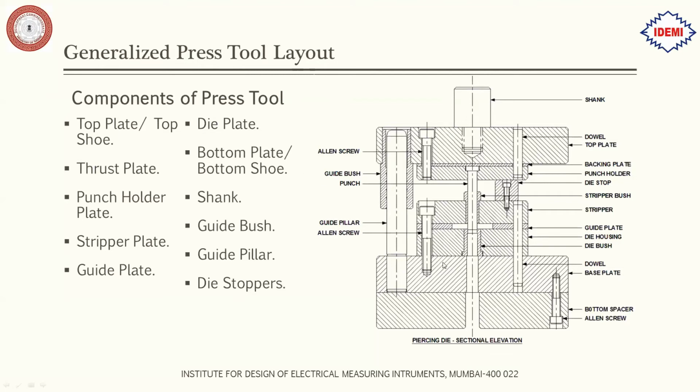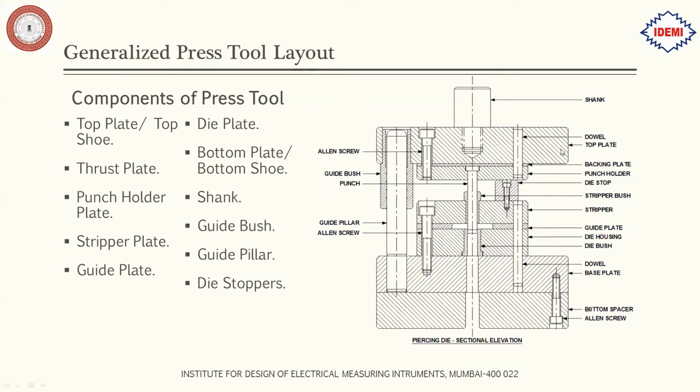Then bottom plate is for supporting the die plate. Then we have the shank. This shank is used for fitting this tool into the machine. Next is guide bush. For alignment of the tool, we use guide bush and guide pillars. Okay, so here we have the guide bush and here we have the guide pillar. Then we have the die stoppers over here. Okay, so I will just shortly tell you the functionality of each plate.